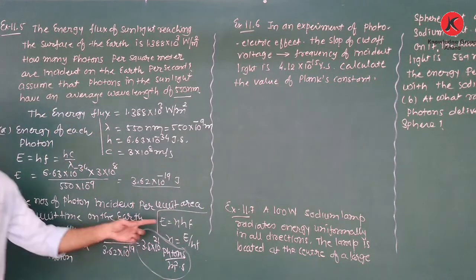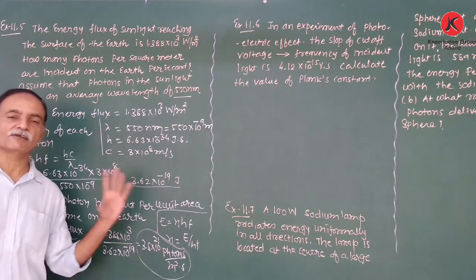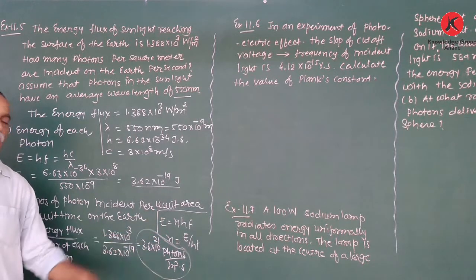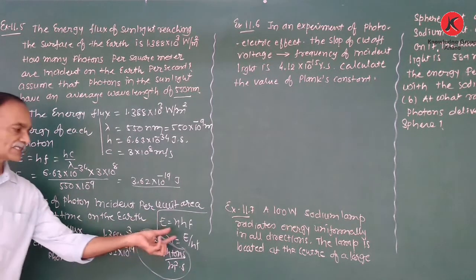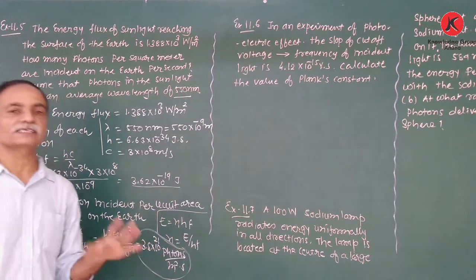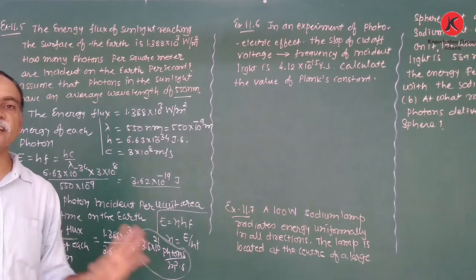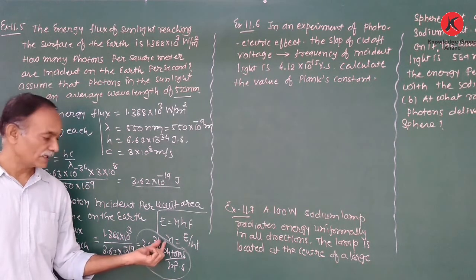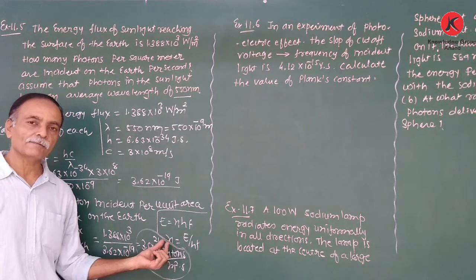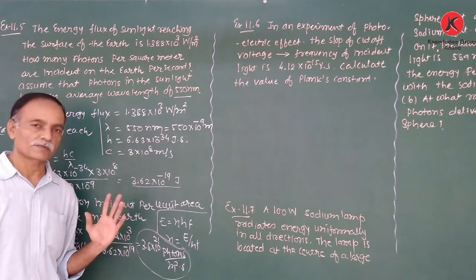Actually, the equation is total energy incident E is equal to NhF, so N is equal to E upon hF. That is the number of photons per second. But here, instead of E, we consider the energy flux, that means the energy incident per unit area. Therefore, N is obtained, or the number of photons per unit area per unit time is obtained.